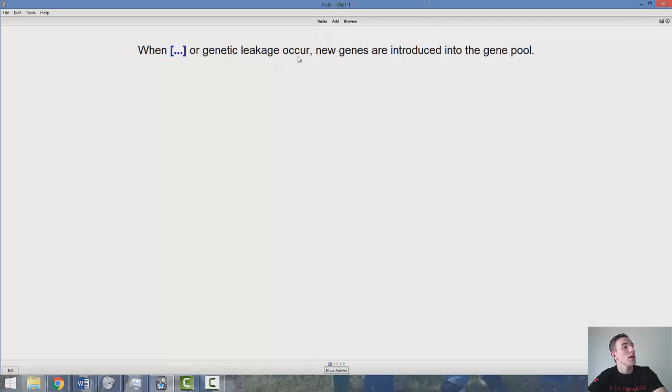Okay, so here's one type of note card that you'll see in these decks, and it's these blanks, these blue blanks right here. So when blank or genetic leakage occur, new genes are introduced into the gene pool. You can go to show answer, it'll show you the blank.